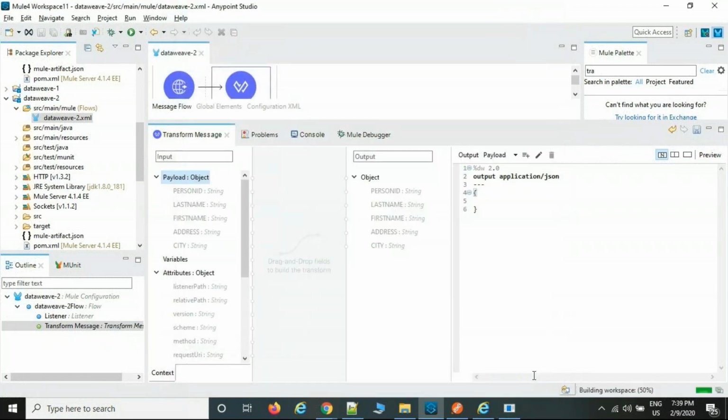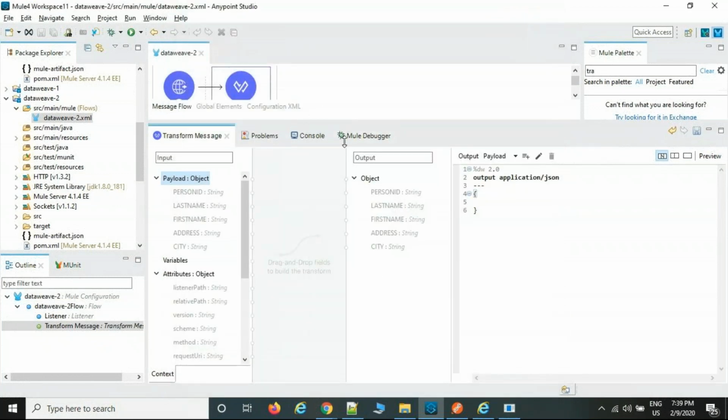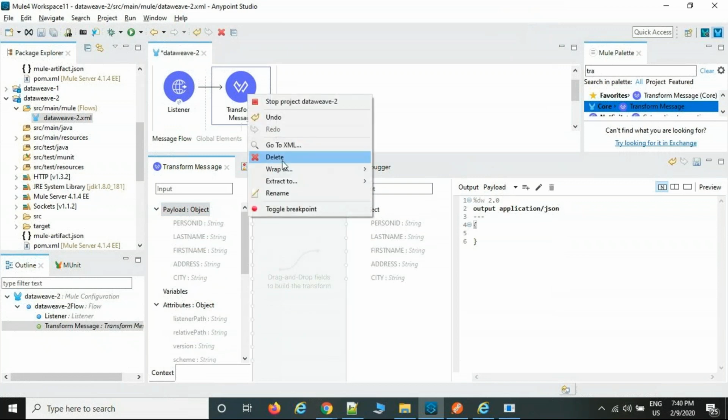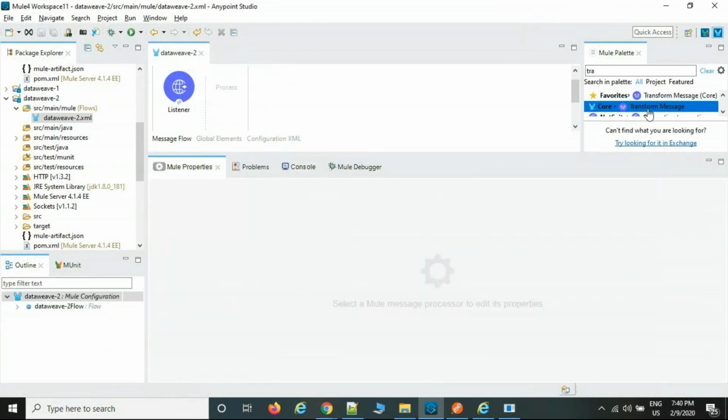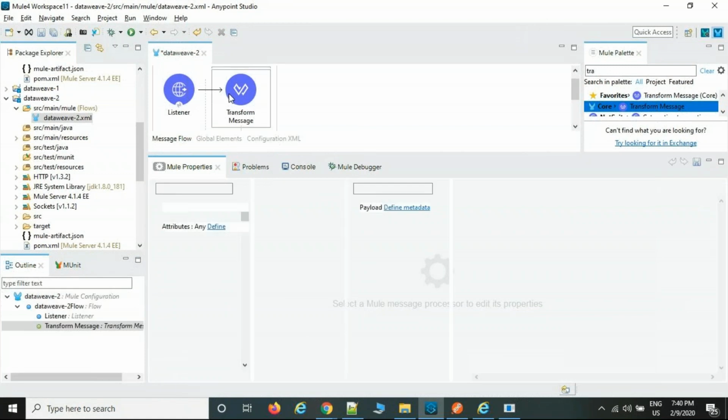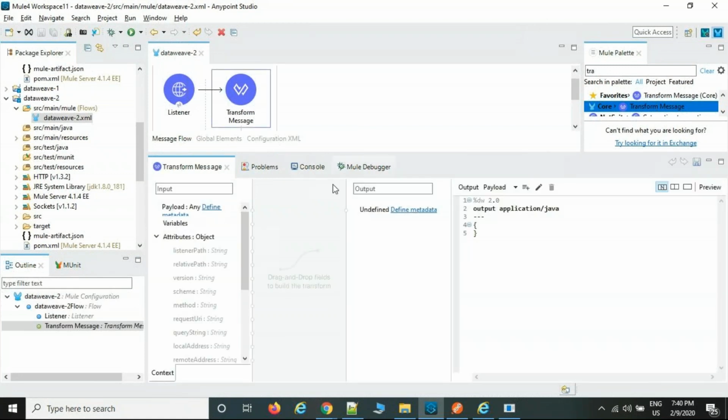Okay, nothing is there. Still getting it, just remove this one. Create one more. Now everything is empty.